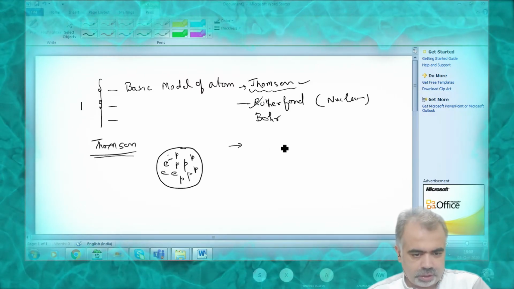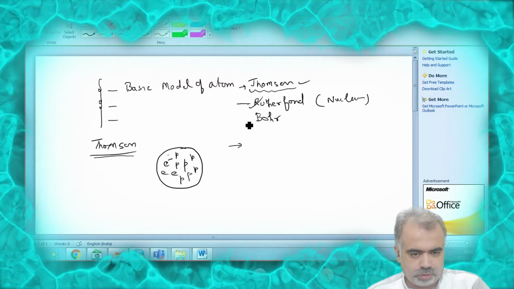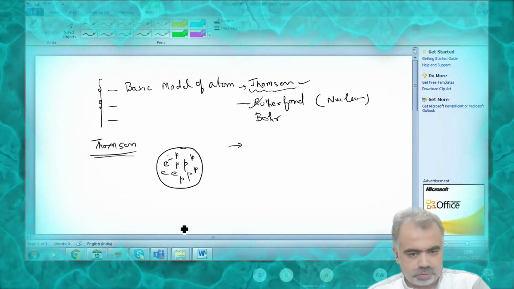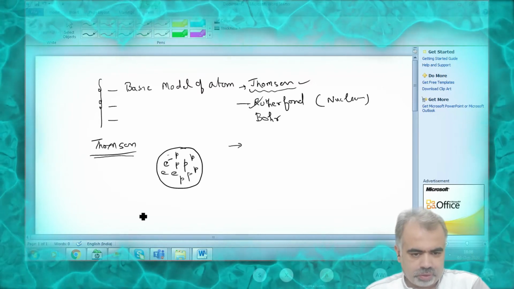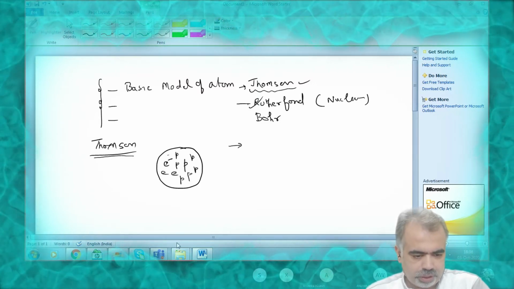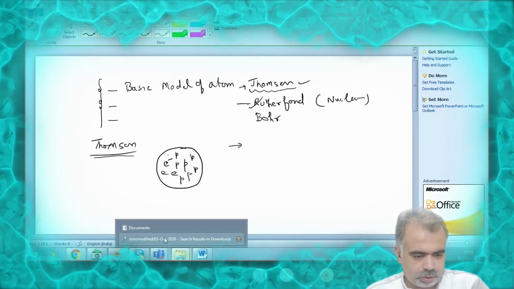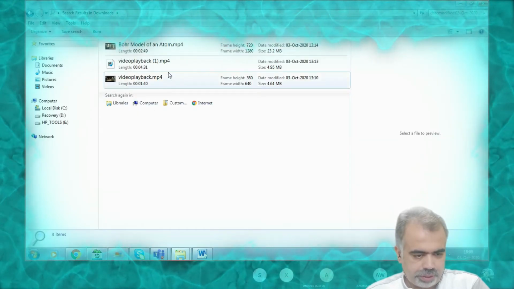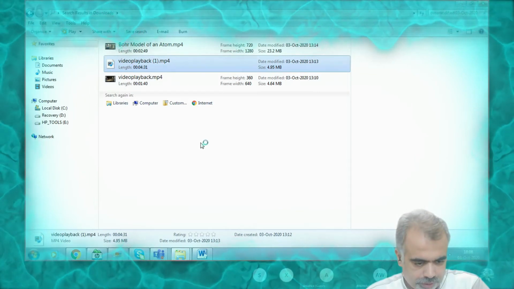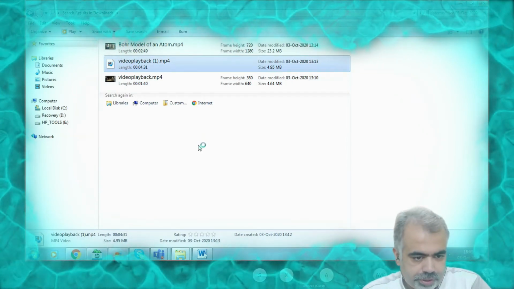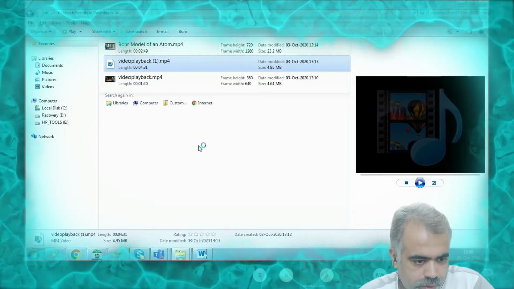And after that, another scientist came, whose name was Rutherford. Now, what did Rutherford do? Okay, before starting Rutherford, let me quickly show you one video regarding the Thomson model of atom, how it looks and how it works. So let me start it.